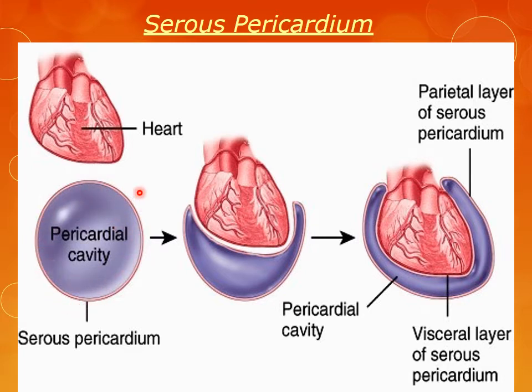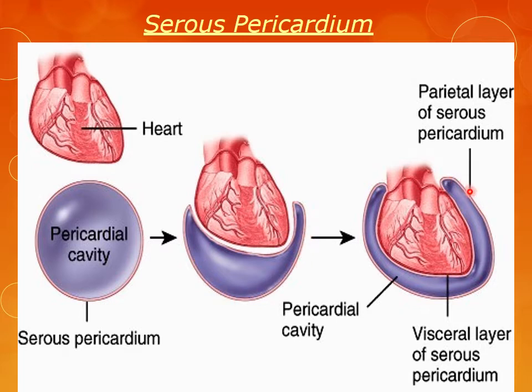Internally, it is lined by serous pericardium, and outside it is covered by fibrous pericardium. Then the serous pericardium has two layers. The layer which is completely adhered to the heart is called the visceral pericardium, and the layer which is just beneath the fibrous pericardium is the parietal layer.